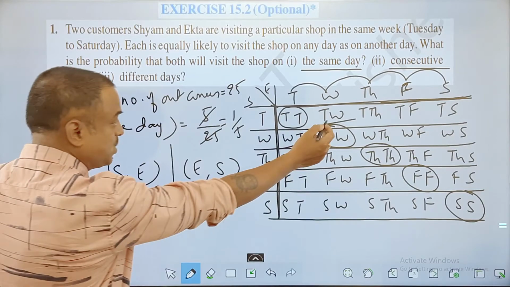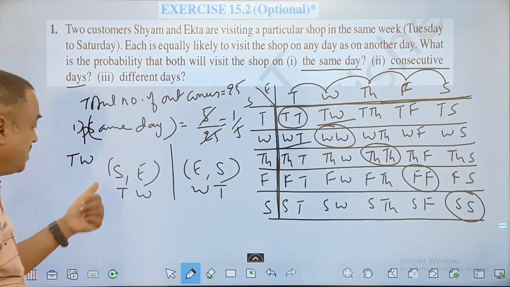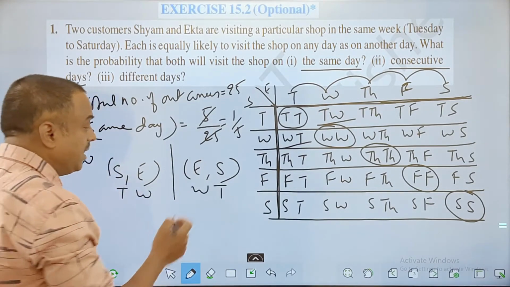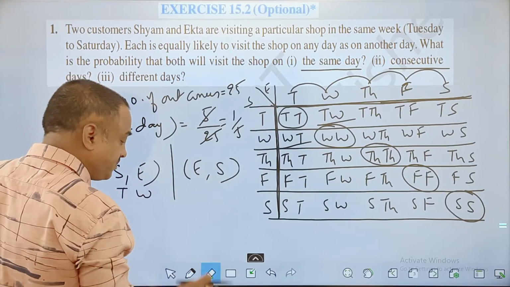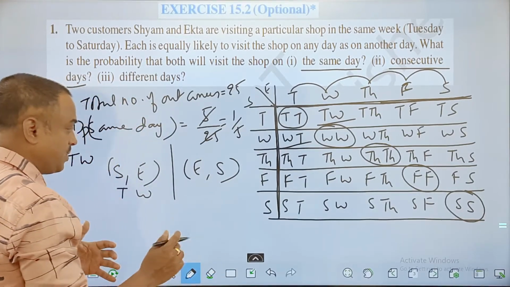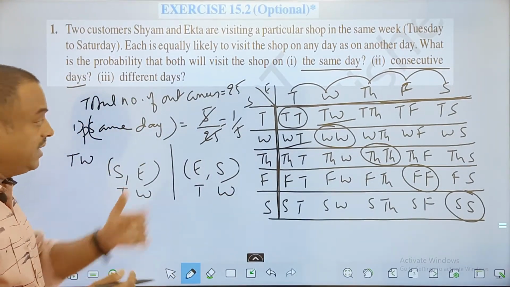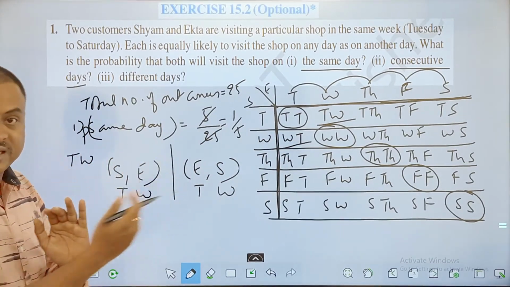So you can observe these two cases: T and W, W and T. That means Sham going on Tuesday, Ekta going on Wednesday. This can also be taken as a different case: Ekta going on Tuesday, Sham going on Wednesday. But here the ordered pair is always taken as Sham first and then Ekta.